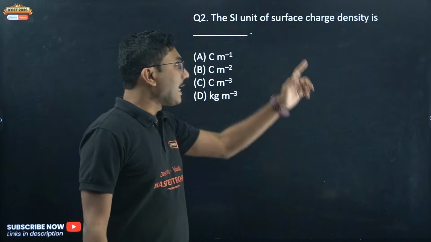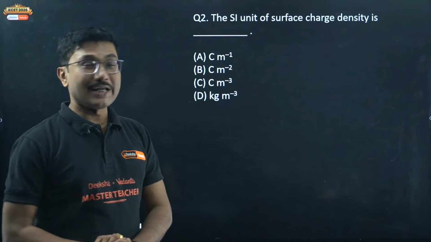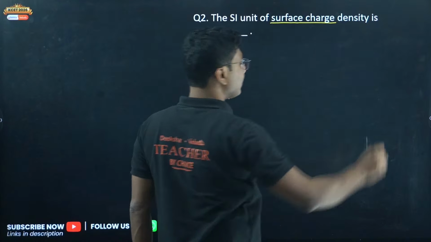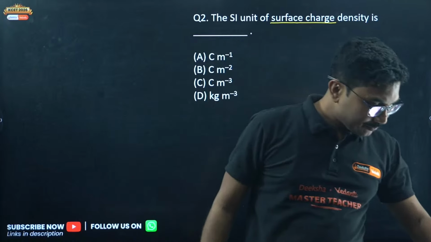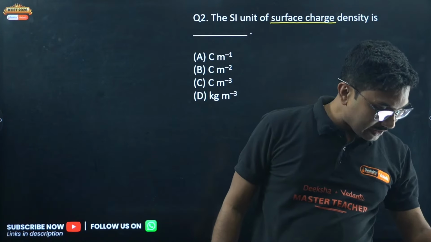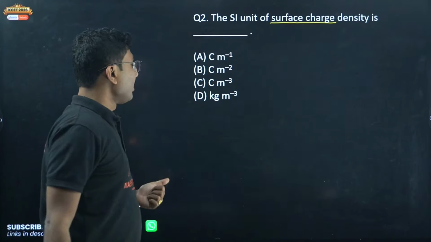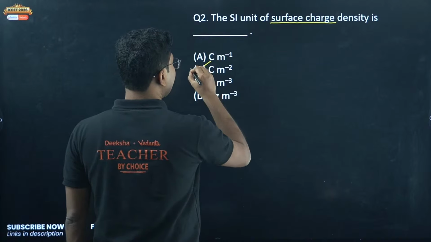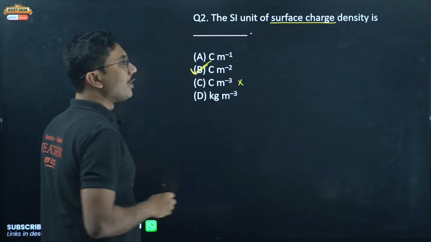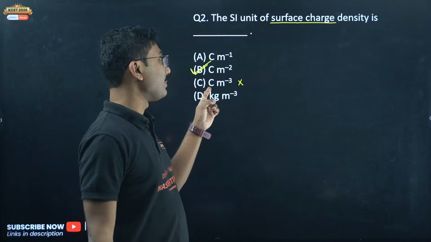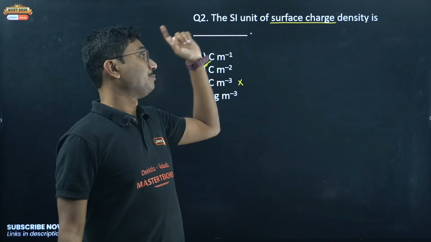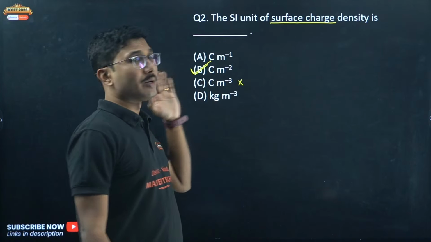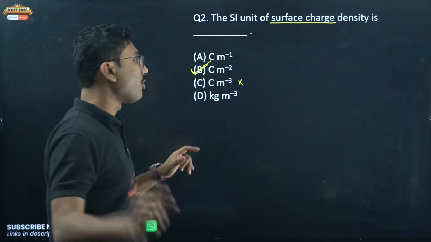Next, SI unit for surface charge density. So the unit based questions are very common. Okay, yes, option B was correct. Now answer the second question. Second question is also option B, coulomb per meter square. So be careful, again it is not coulomb per meter cube, it is coulomb per meter square. Surface charge density is coulomb per meter square. Line charge density is coulomb per meter, and volume charge density is coulomb per meter cube. So all three units are very important.